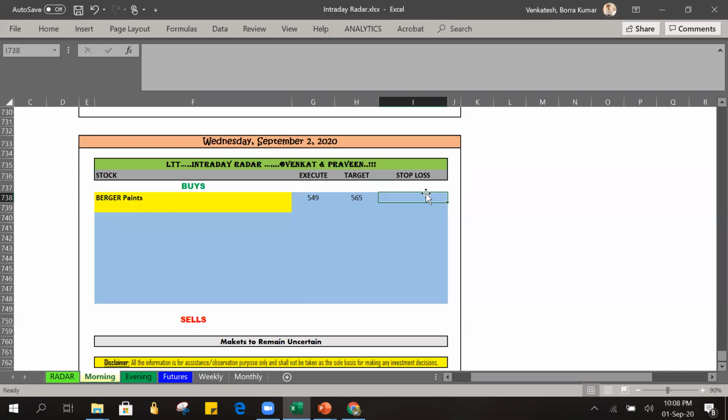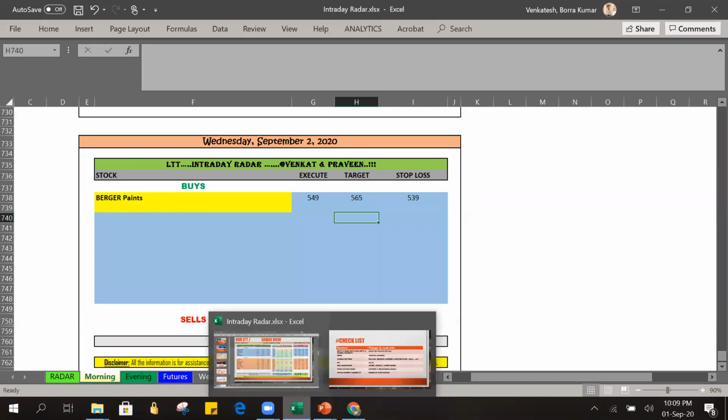If you don't want to take more risk, you can give a smaller stop, but in a volatile market you should place a stop loss somewhat far away if you don't want to end up in losses simply. So I am giving a stop loss of 540, we can give 539 as well, because it will sometimes come and stop at the rounding number. Okay, so one stock we placed in the radar.